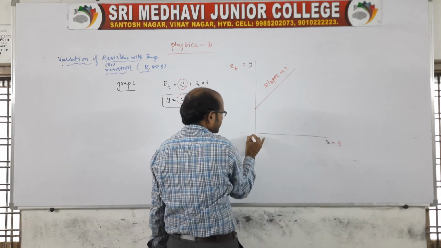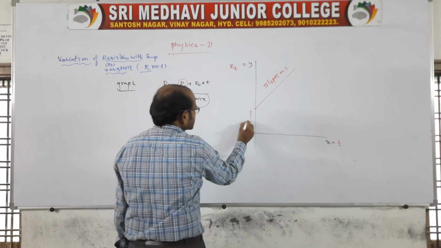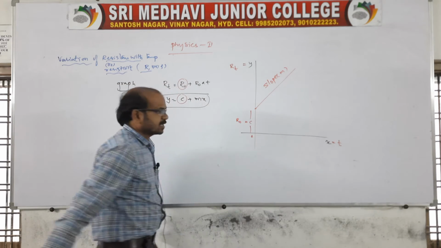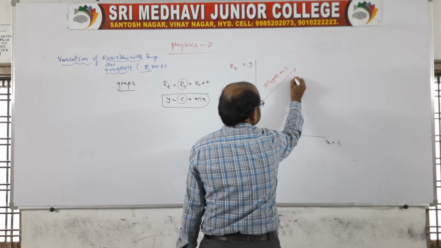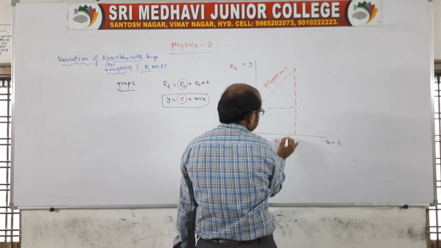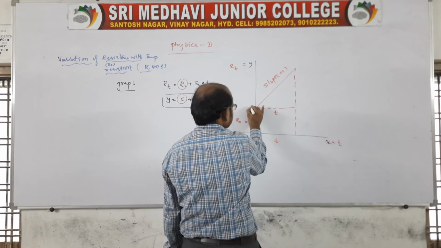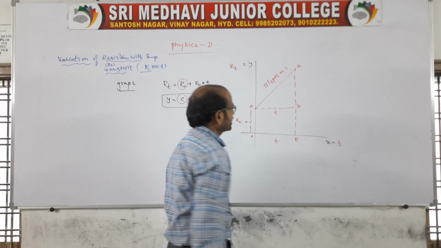This point from the origin is C. Here C is representing R naught. The graph is represented like this. If I draw a line and extend it like this, it is represented T, and it is also represented O, A, B, D, E is the area under the graph.